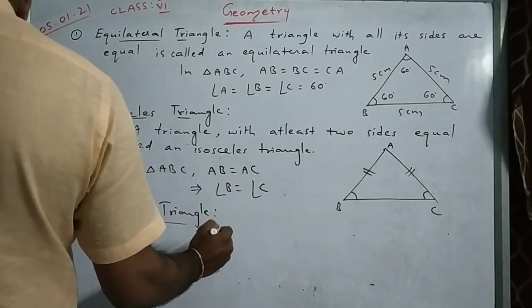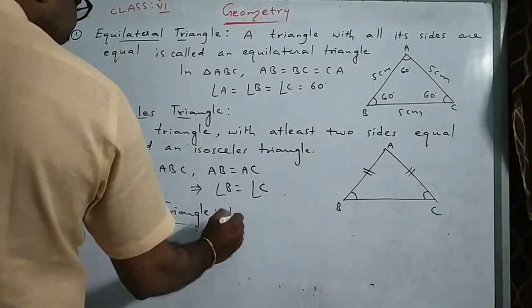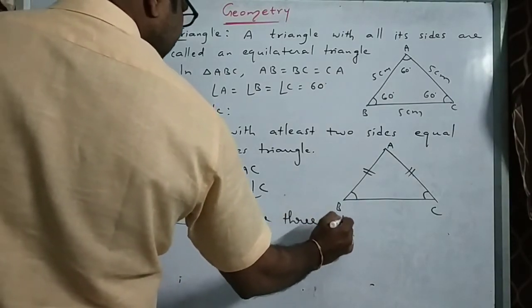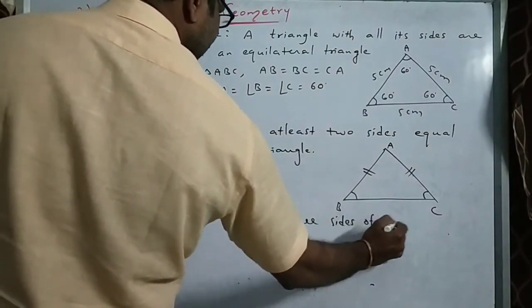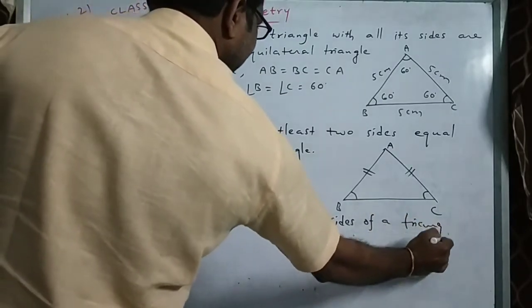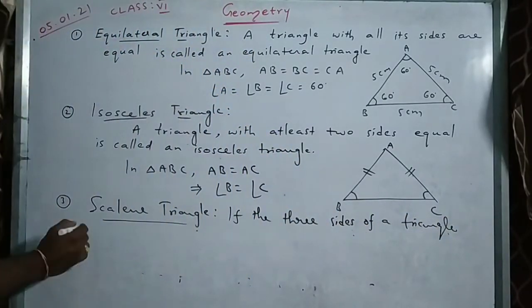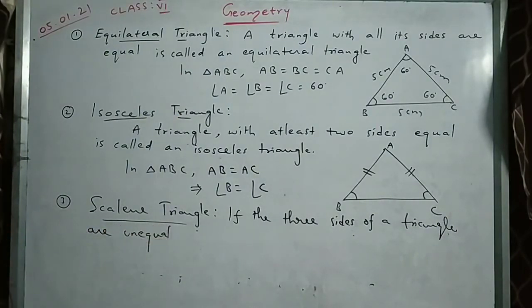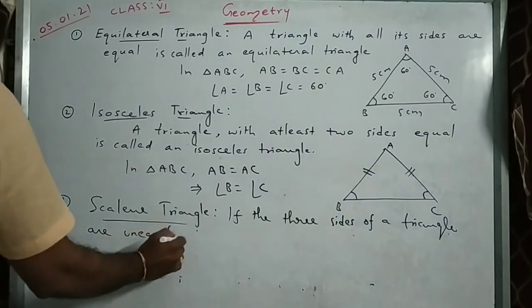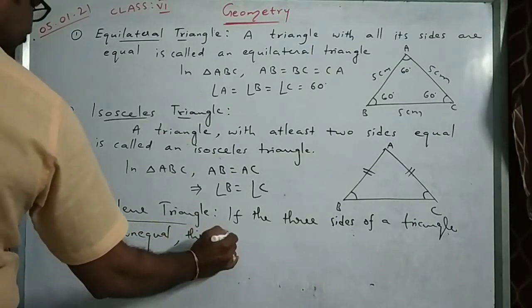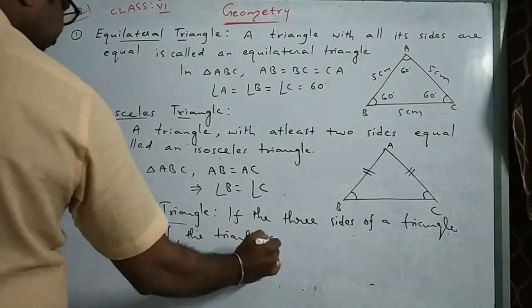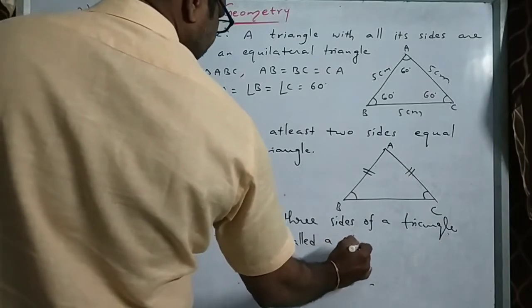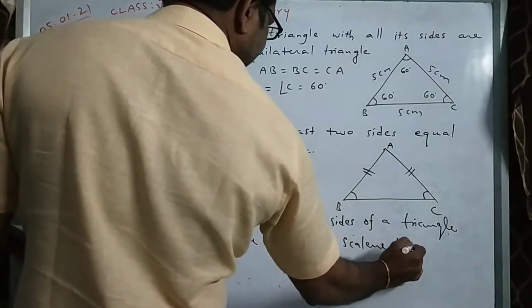If the three sides of a triangle are unequal, the triangle is called a scalene triangle. Clear?